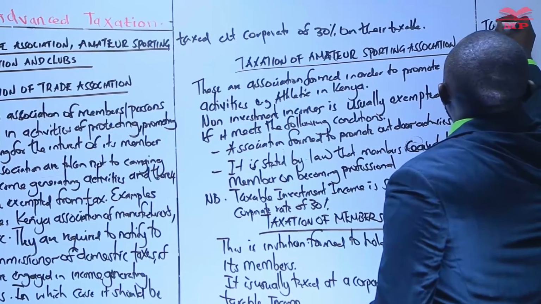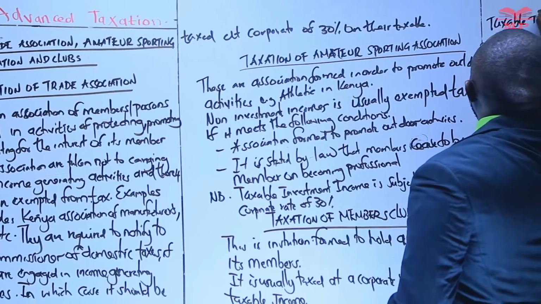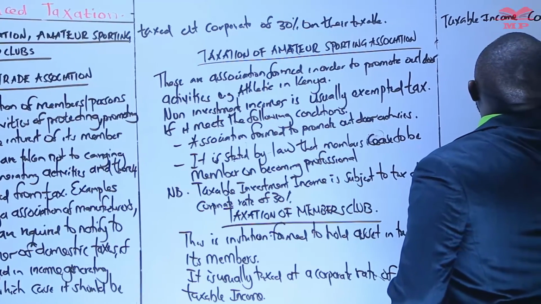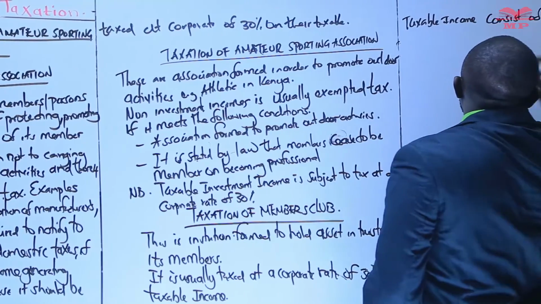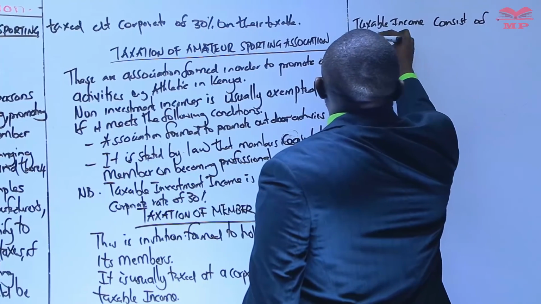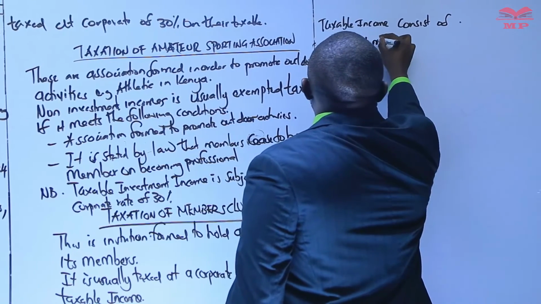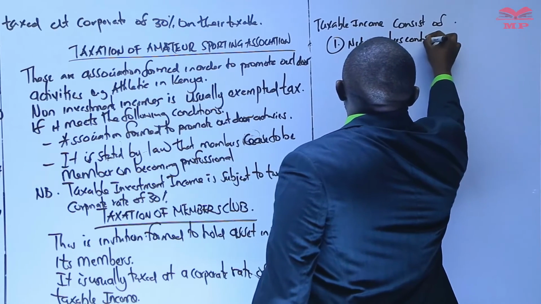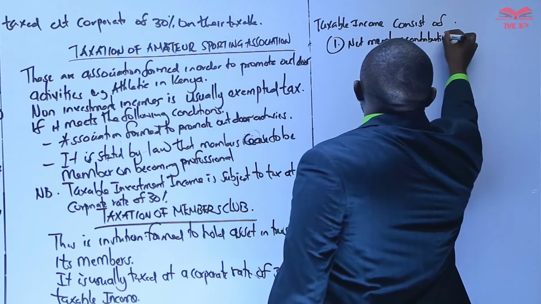Taxable income consists of, one, what we call net members' contribution. What is net members' contribution?